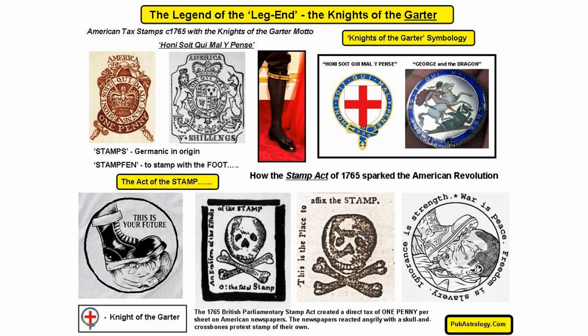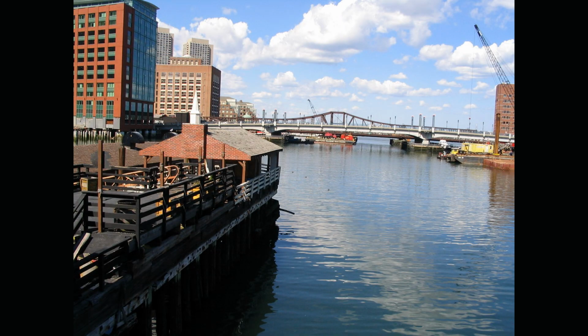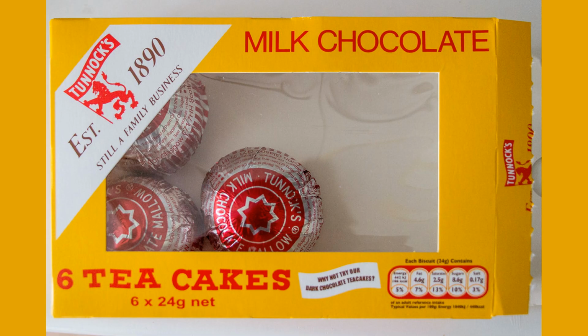In 1773, the British government passed the Tea Act, which allowed the British East India Company to sell tea directly to the colonists. This resulted in a boycott of British tea, and the colonists started to smuggle tea from other countries. In response, the British government passed the Coercive Acts, which closed the port of Boston and placed the colony under military rule.